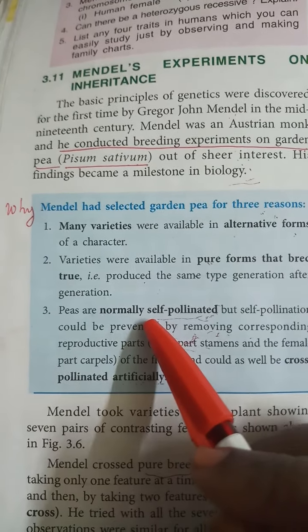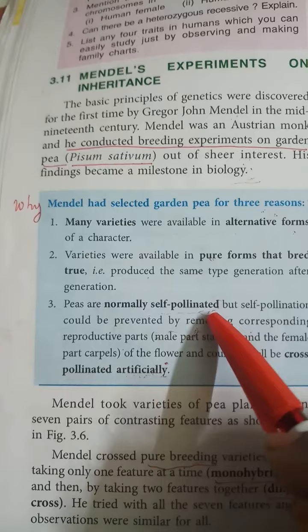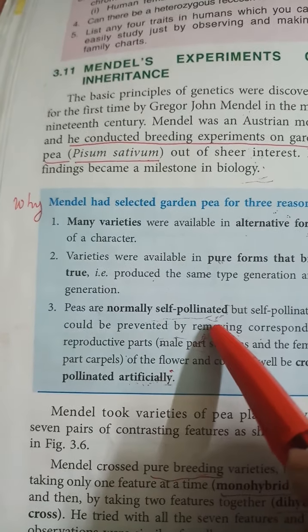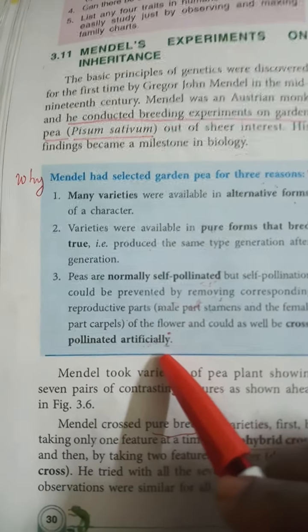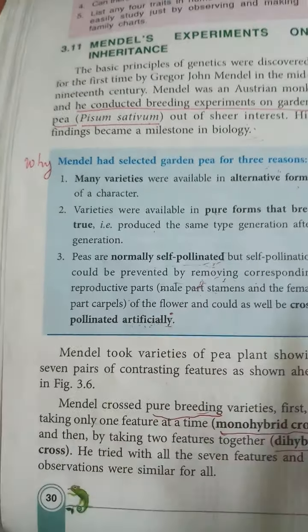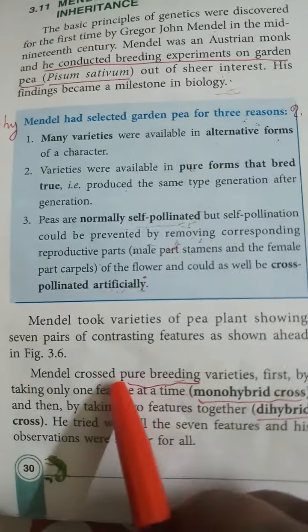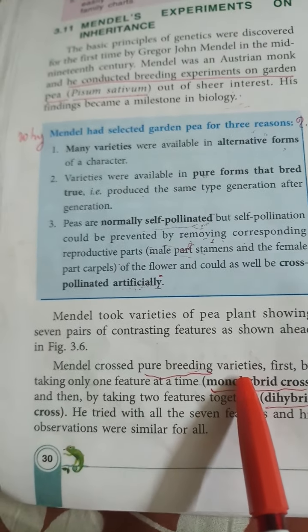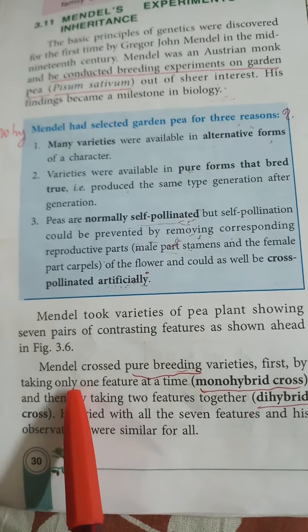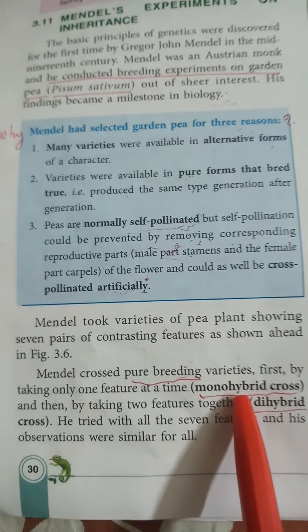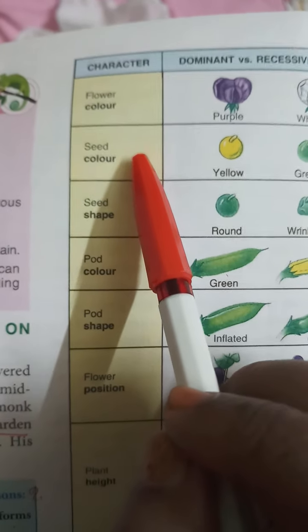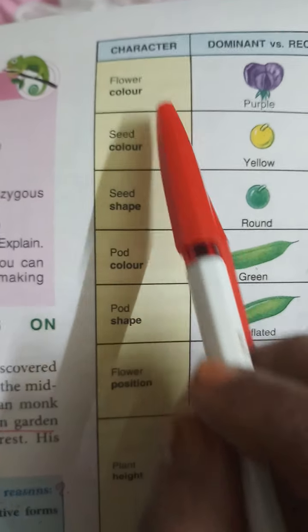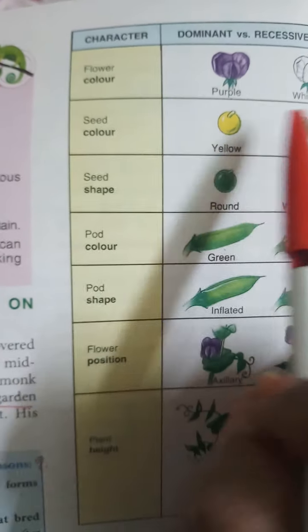Then peas are normally self-pollinated plants. You learned the flower structure of the pea plant. Usually it is a self-pollinated plant. If we want, we can pollinate it artificially. Then Mendel crossed pure breeding varieties, first by taking only one feature at a time. One feature means taking only seed color or flower color. Only one feature at a time he did his experiment first.